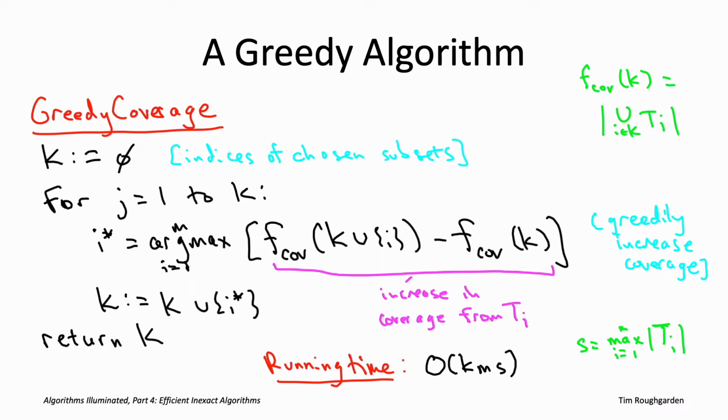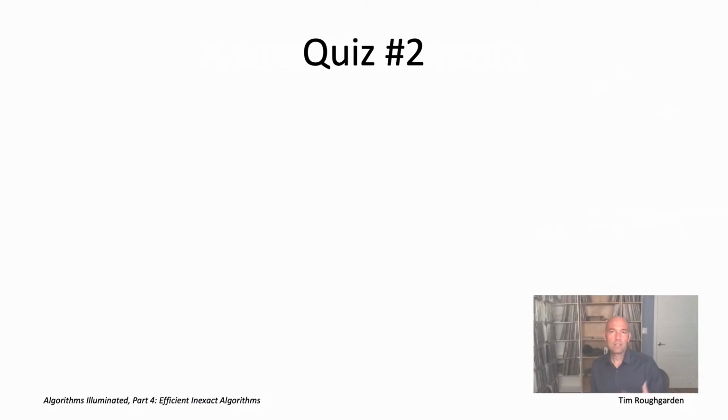So this greedy algorithm may not be as blazingly fast as the ones we saw for our scheduling application, but still it's certainly a polynomial time algorithm. So the real question then is, as usual with heuristic algorithms, how good is it? How good is the solution output by this greedy coverage algorithm compared to what you could achieve in a perfect world using, for example, exhaustive search? Well, it's very easy to come up with a simple example where the greedy coverage algorithm doesn't do the right thing, where it potentially outputs a suboptimal solution.